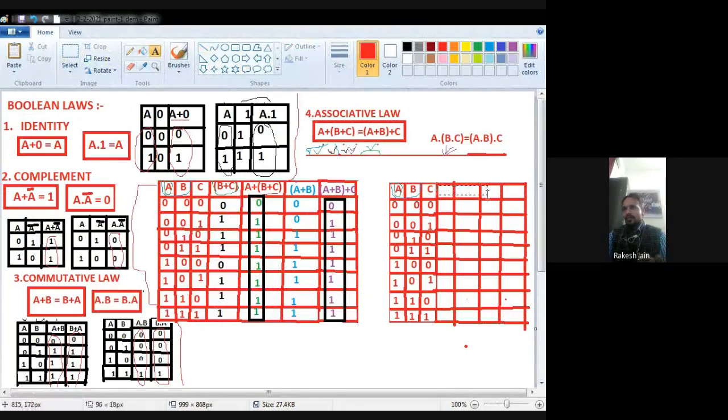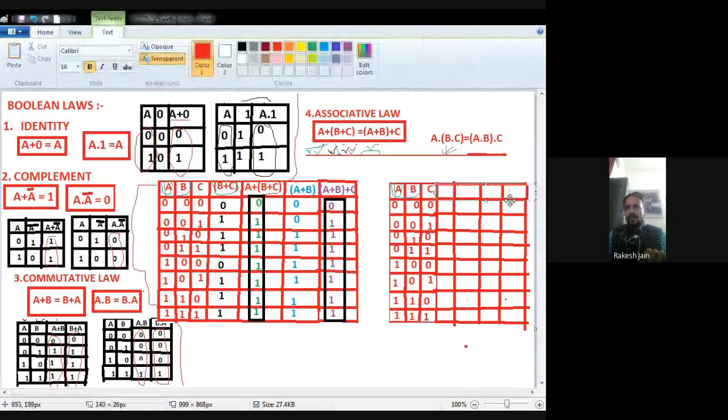Now what we require, we will see here. We are going to perform this second law. Because of the lack of space, I will decrease the size of the font. Kindly do not confuse.